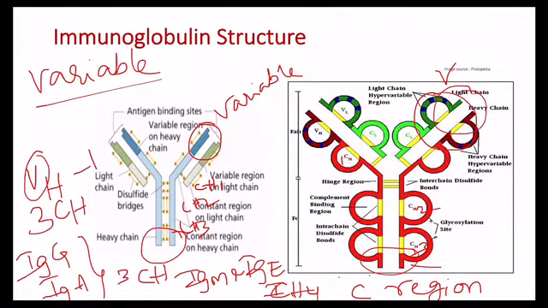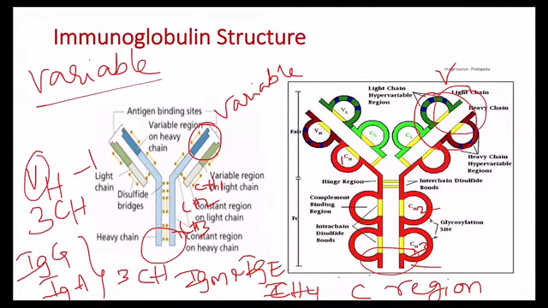Each heavy chain consists of one variable, that is VH, and three constant domains, that is CH, the constant heavy chain domains. IgG and IgA have three constant regions in the heavy chain. IgM and IgE have four constant regions in the heavy chain.